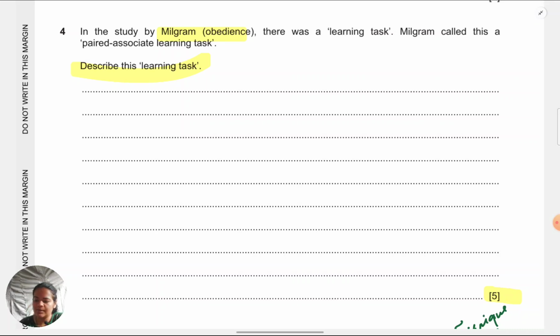The teacher would read out one pair word from the list.